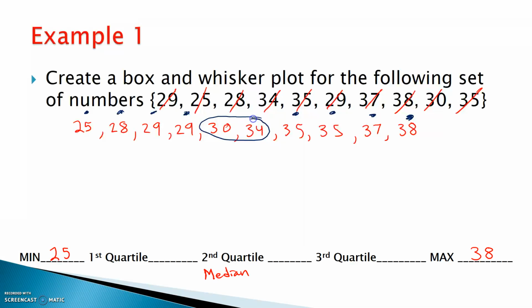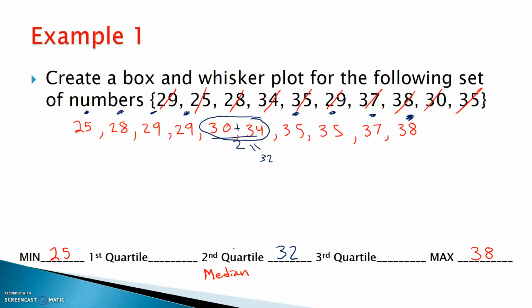What happens when I have 2 numbers sitting in the middle? Well, remember, I have to add them and divide that by 2. So what's 30 plus 34? That's 64. 64 divided by 2 is going to give me 32. So if I actually did this here, this gives me 32. 32 is going to be my median or my Q2, in other words.